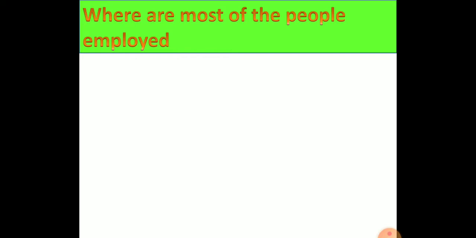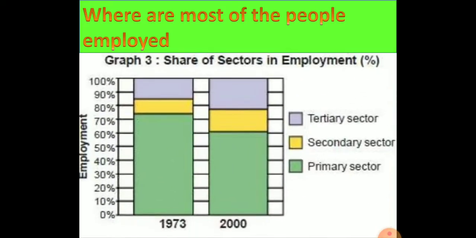Where are most of the people employed? Already we have discussed this previously, but once again let me explain. The highest employment opportunities are found in the different sectors. In 1973, the highest employment opportunities were found in the primary sector and less in the secondary and tertiary sector. But at present, it is still the agricultural sector only providing the largest number of employment opportunities.